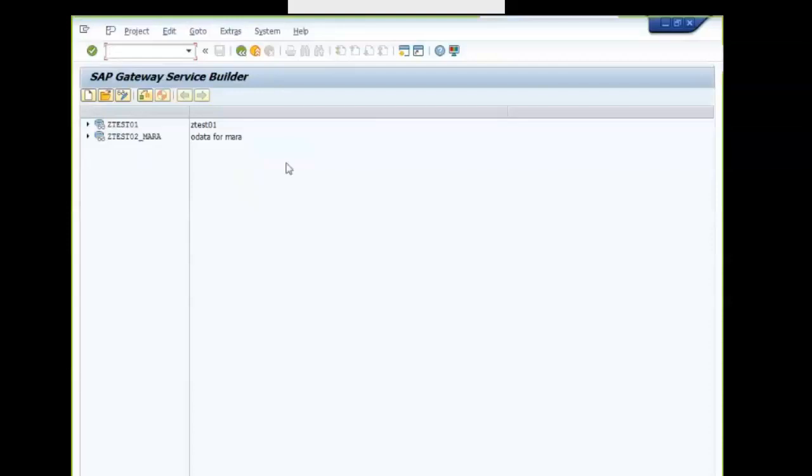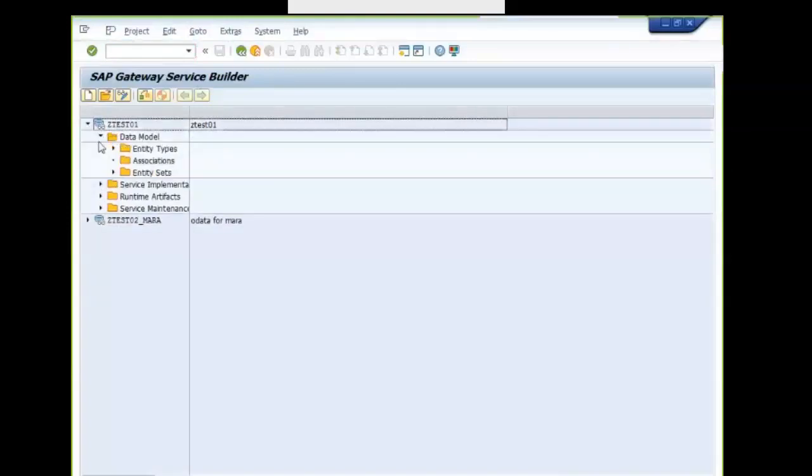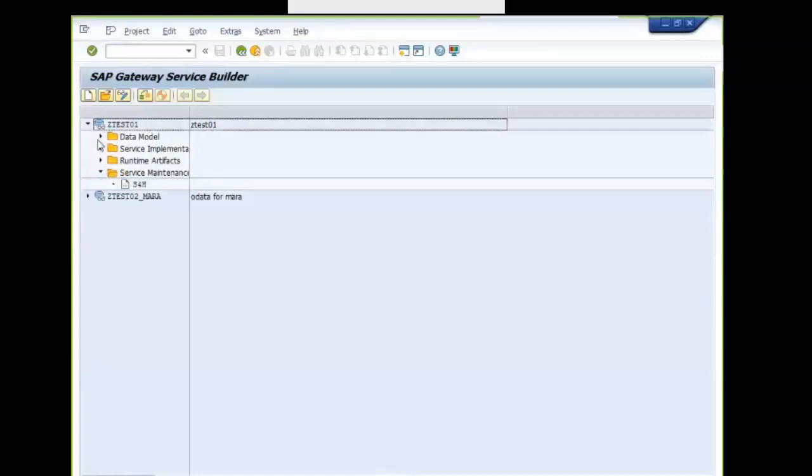So those who are completely new to the tool, this is the first front face of the Gateway Service Builder tool. On an already existing application, let me open this one and show you. Under the project you have 4 folders and a file.